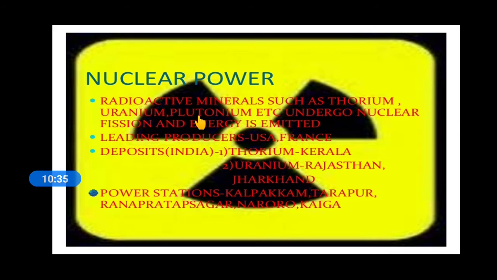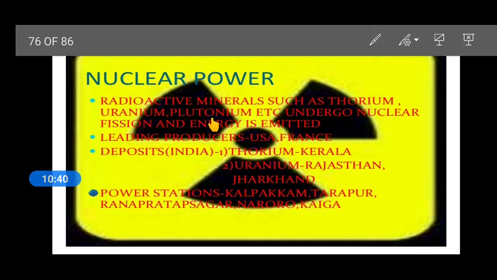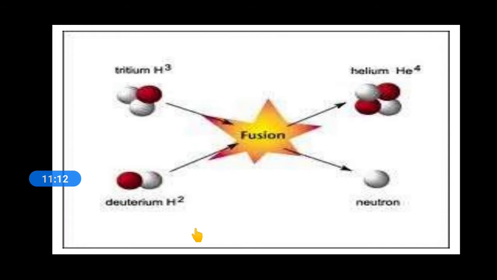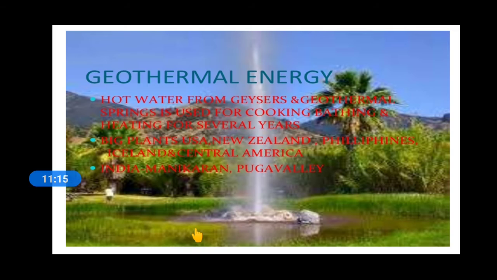Next is nuclear power. The radioactive minerals such as thorium, uranium, plutonium, etc. undergo nuclear fission and energy is emitted. A scientific formula is there, and then energy is emitted out of it. In the USA and in France it is being used. In India, thorium and uranium are available in Kerala, Rajasthan and Jharkhand. See how the fission is done and then the energy is generated.